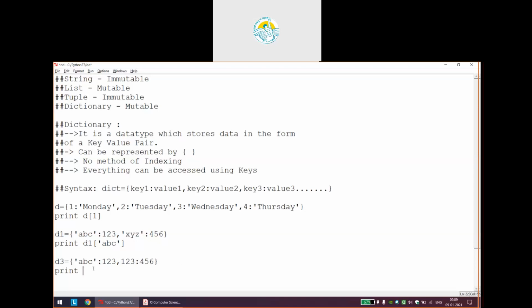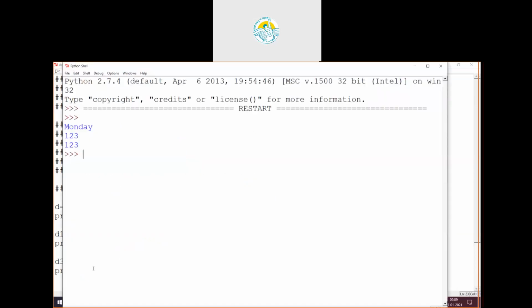We will verify that. Suppose I want to print the first value of d3, so I have printed like this. It will print very well. I will just verify that. You can see it is printing the value of abc, that is 1 2 3.